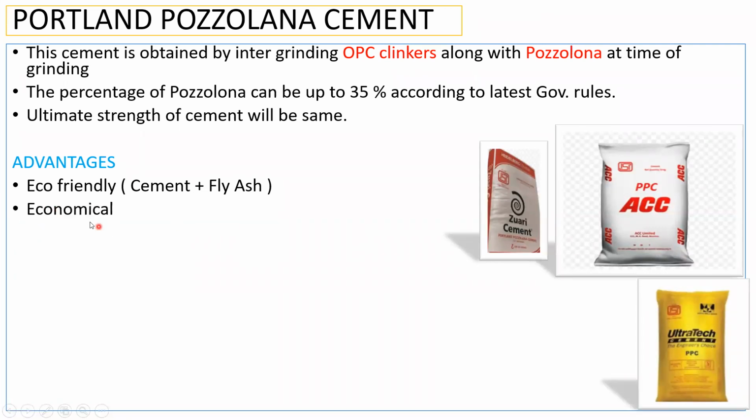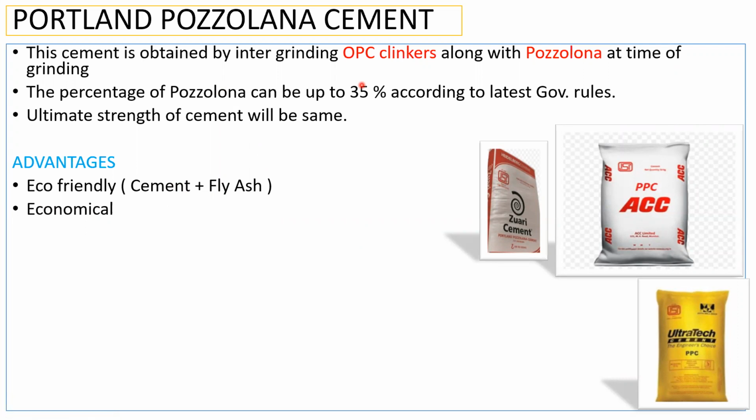Again, it is economical, obviously, since you're reducing the cement content and you're adding a pozzolana. And this fly ash and GGBS are very cheap. The cement is, let us say, 7 or 8 rupees per kg, whereas fly ash and GGBS you get for 3 or 4 rupees per kg. Sometimes you even get it for free.